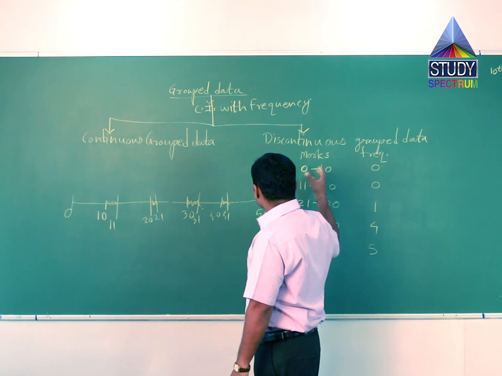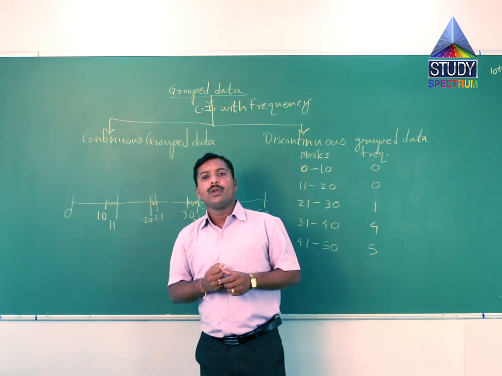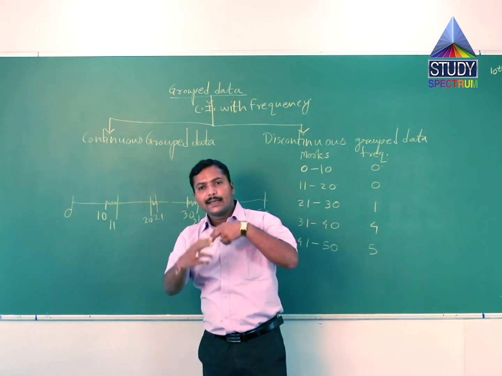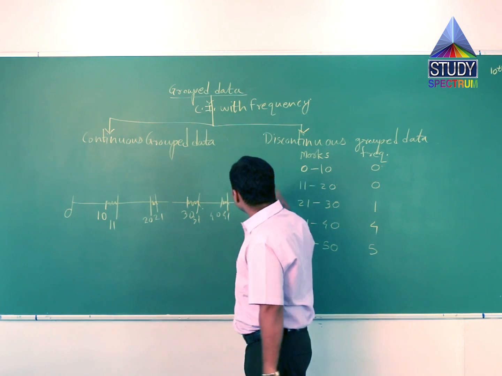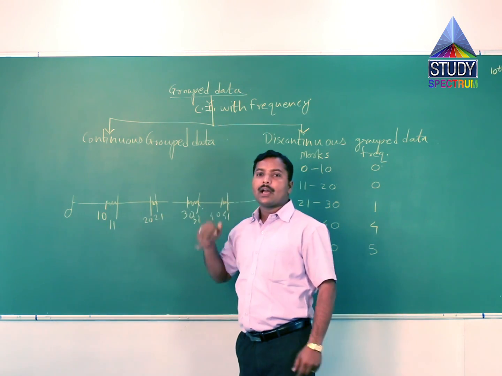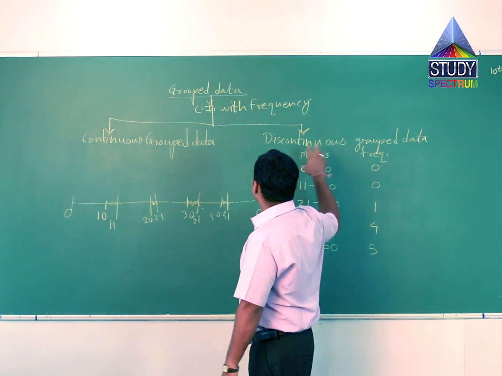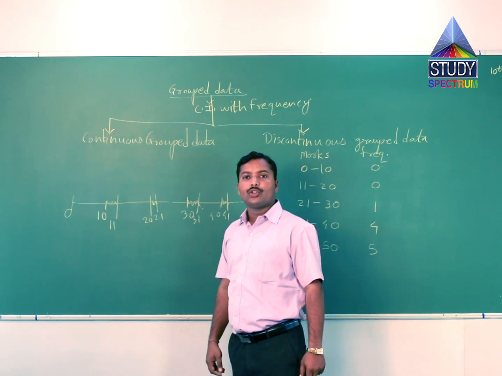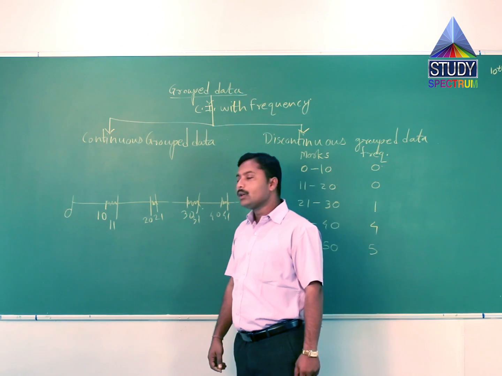Similarly, suppose this is the given data, but we want to convert it into continuous grouped data.